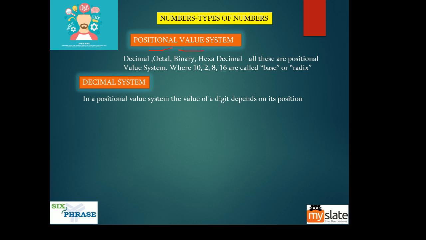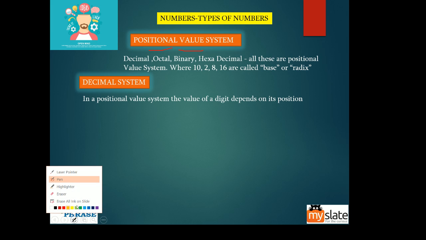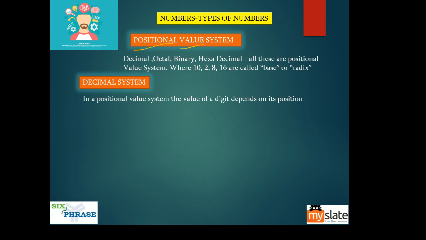In a positional value system, the value of a digit depends upon its position. It is as simple as that. Here it says value, here it says positional. What it means is position determines the value. The position of what?